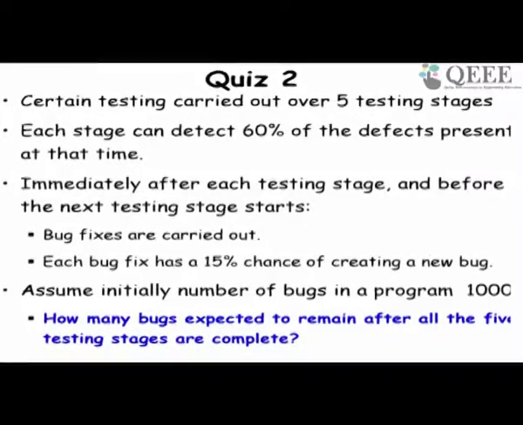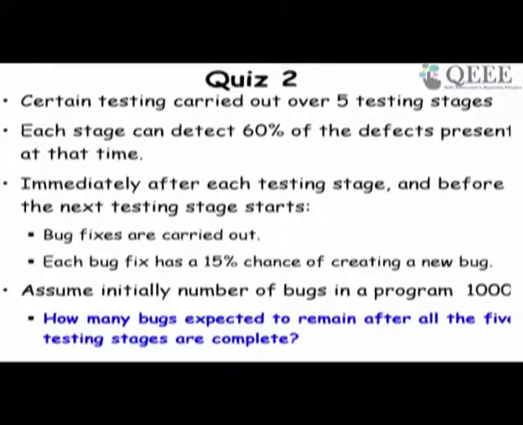Let's assume that in some development, testing is carried over in 5 testing stages using different techniques, and each stage detects 60% of the defects present at that time, and once a testing step is complete, bug fixing is carried out, and each bug fix has a 15% chance of creating a new bug.